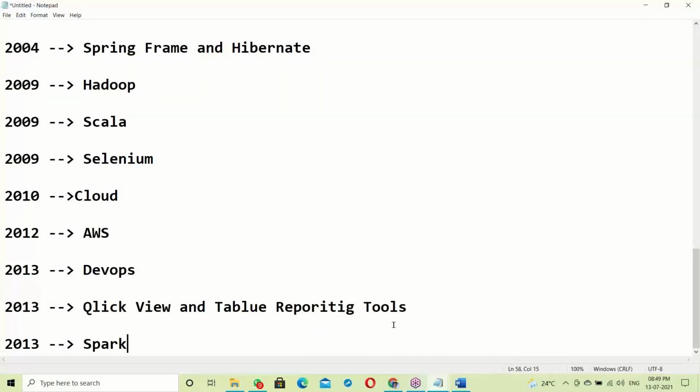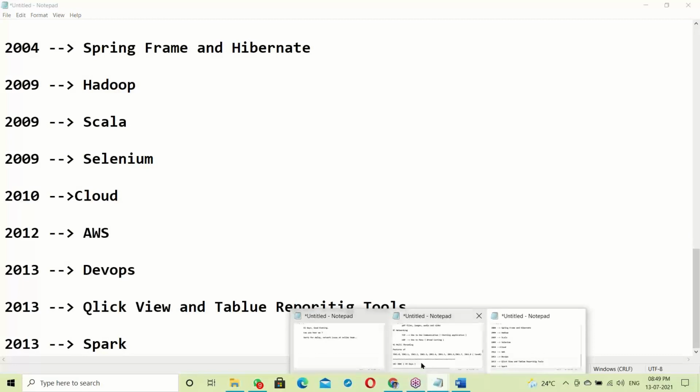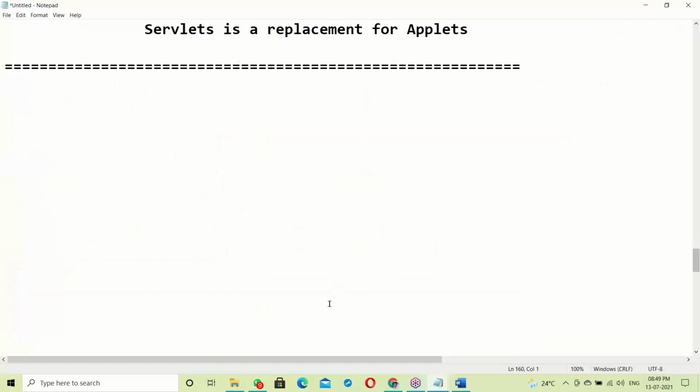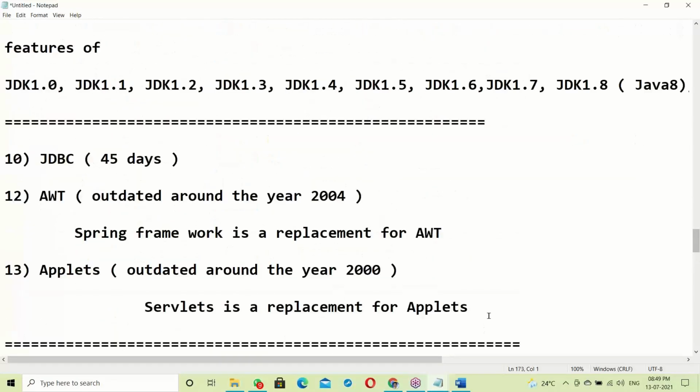The advantage of my classes is that I not only teach Java; sometimes, because of my experience, I touch on other software also and explain what is happening in the software field.